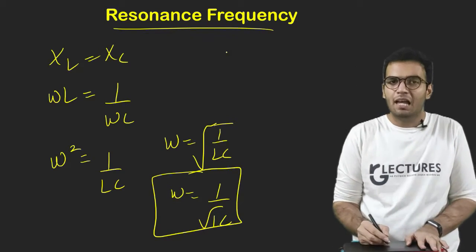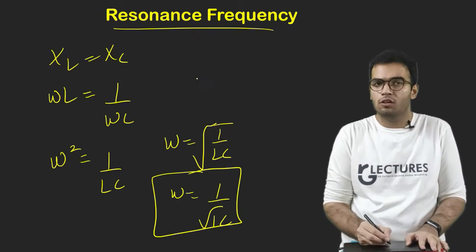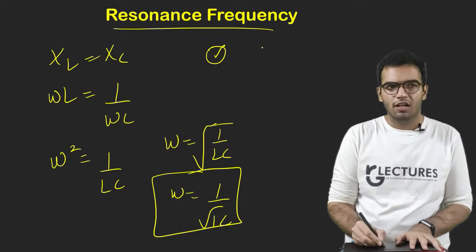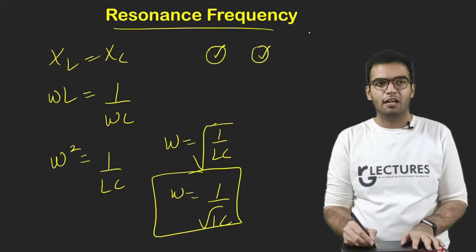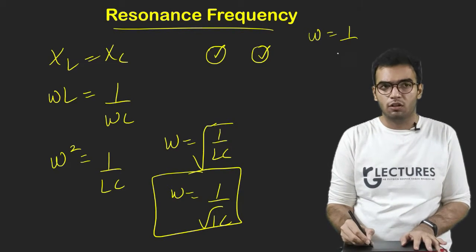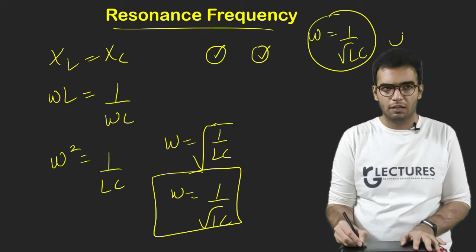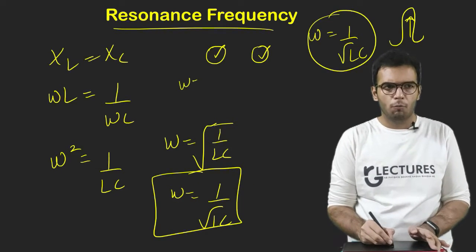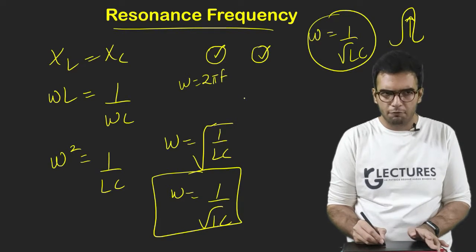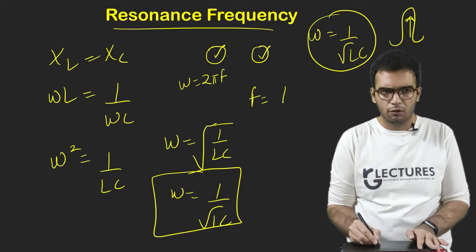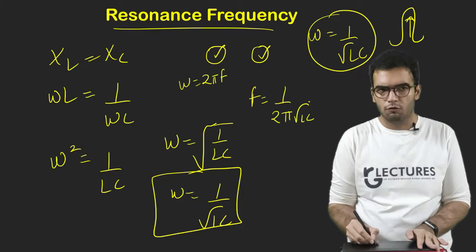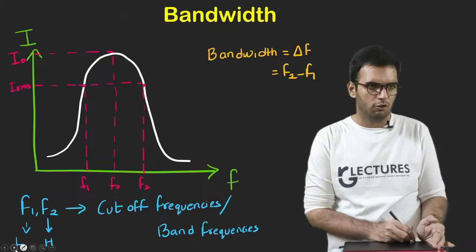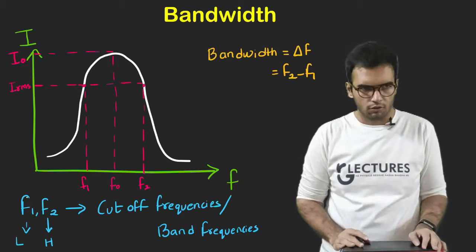Suppose I am in the laboratory and I want to calculate the resonant frequency of my circuit. I will choose a capacitor of a particular value, I will see the value of the inductor, and I can find at which frequency my resonance will happen. That means my current will become maximum. So this is the famous formula. Omega is equal to 2 pi f, so I can write f is equal to 1 upon 2 pi root of LC. This is used in the laboratory. This I will show in the later part also. So this is the concept of resonance.